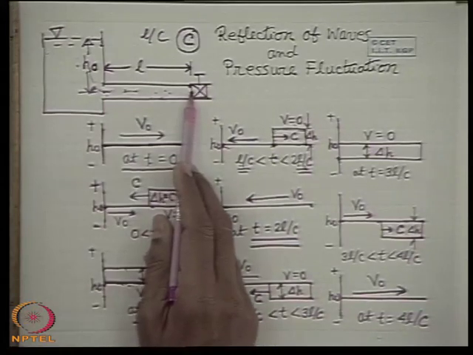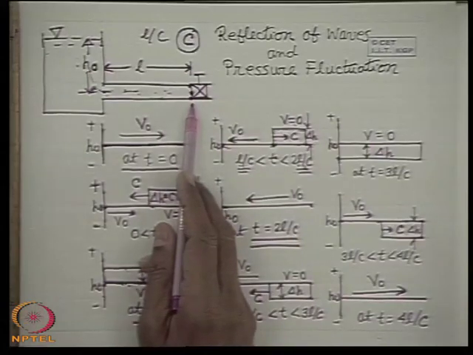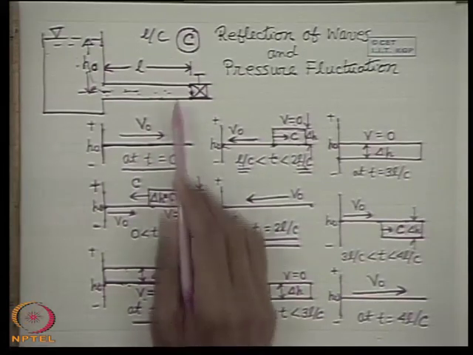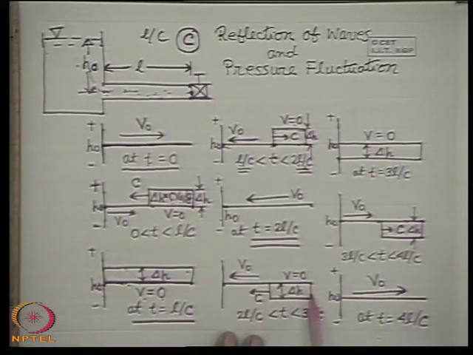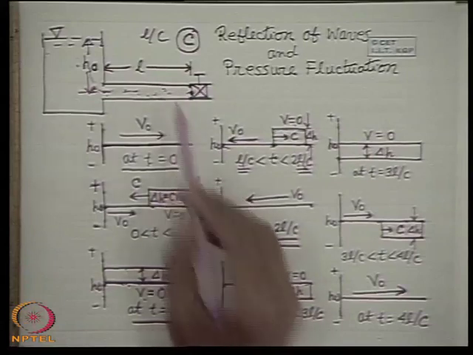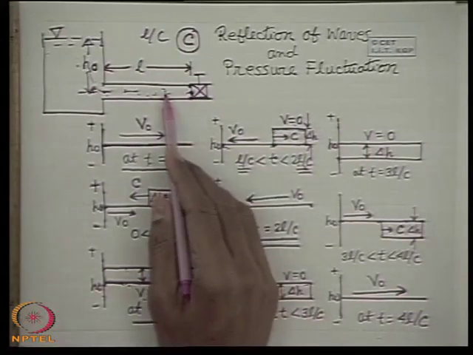The action of this pressure wave is to superimpose again a negative pressure head, again delta H, with the same magnitude, C V0 by g, on the fluid element. That means again a pressure wave will move after the time 2L by C towards the reservoir end by superimposing a negative pressure head in the fluid, and again to make the fluid at rest.